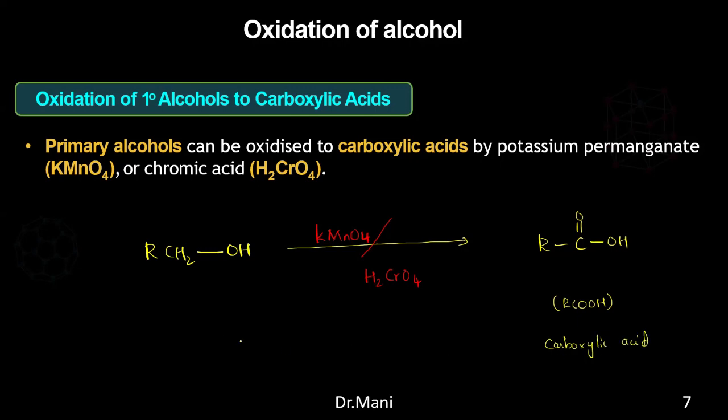So alcohol turns out to be carboxylic acid in presence of KMnO4 or chromic acid. Both are acting like strong oxidizing agents.